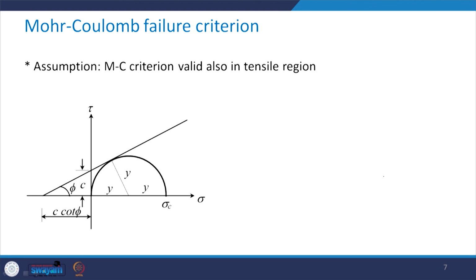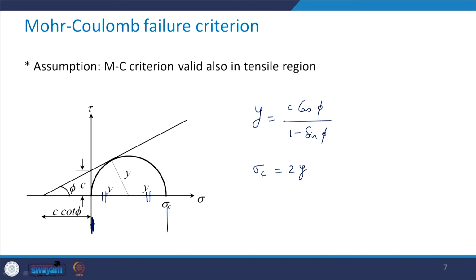Similarly, for the uniaxial compressive strength test, we have y equal to c cos phi upon 1 minus sine phi, and in this case sigma c will become equal to 2 times y, because this distance is y and this distance is y, and from here to here is sigma c.